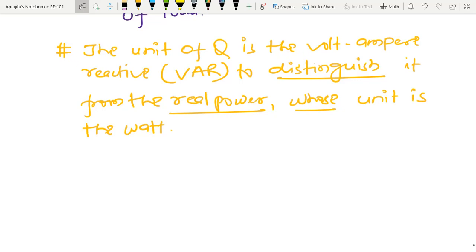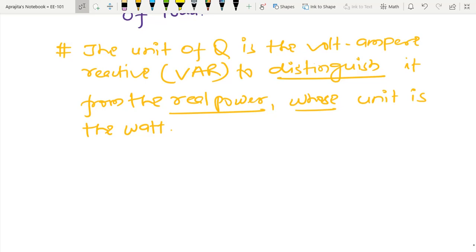So somehow we are interpreting this reactive power as the lossless interchange between the load and source, same like the storage elements, that is capacitor and inductor in the case of the DC circuit. So same kind of interpretation we have provided here.